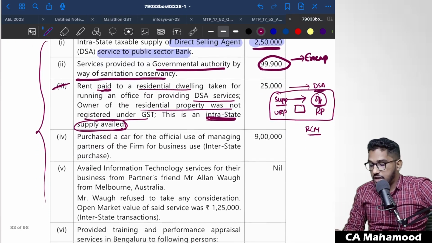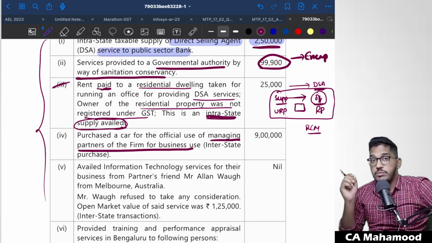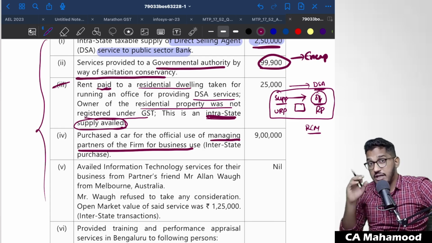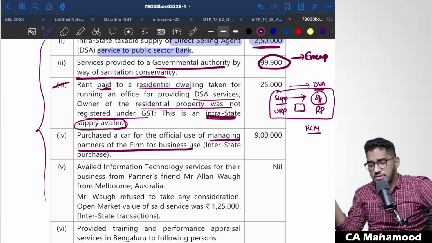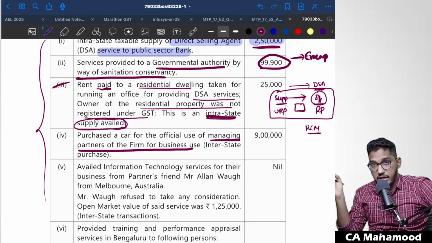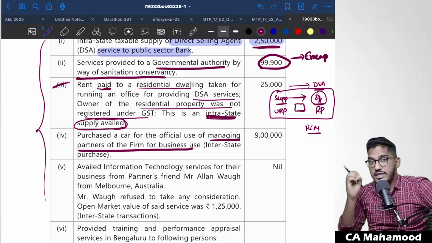Purchased a car for official use of managing partners of the firm for business use. Purchase of motor vehicle. Tell me, on that will the GST input tax credit be available? No, input tax credit will be blocked on purchase of a motor vehicle. Input tax credit for the purchase of a motor vehicle can be availed only when you are in the same line of business, when you are using it for imparting driving skills, and some other restricted cases. Generally, when you are using it for transportation of passengers, in those cases only ITC will be availed.